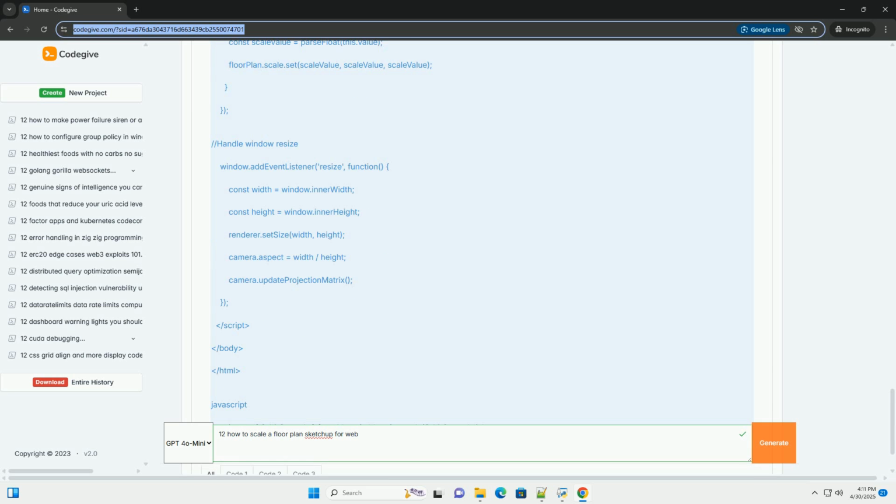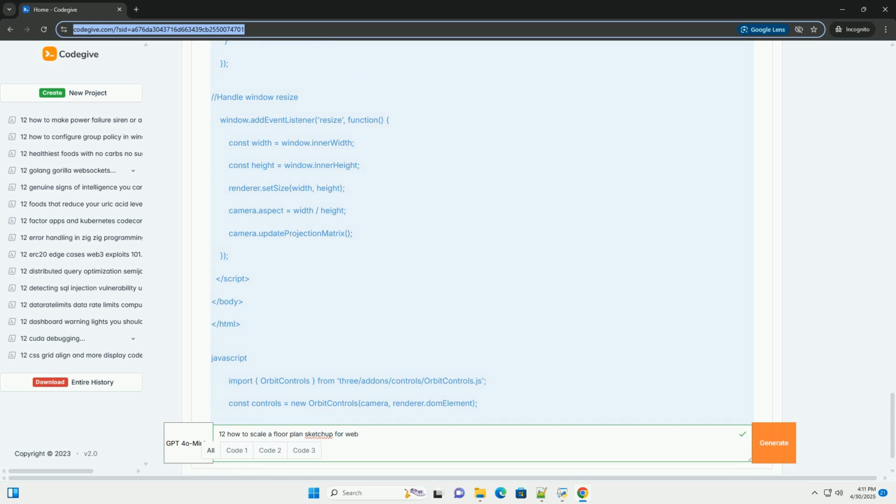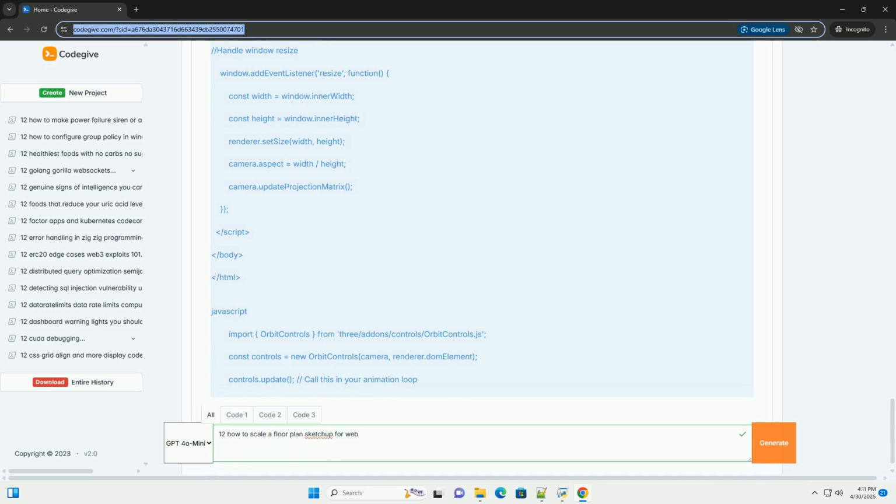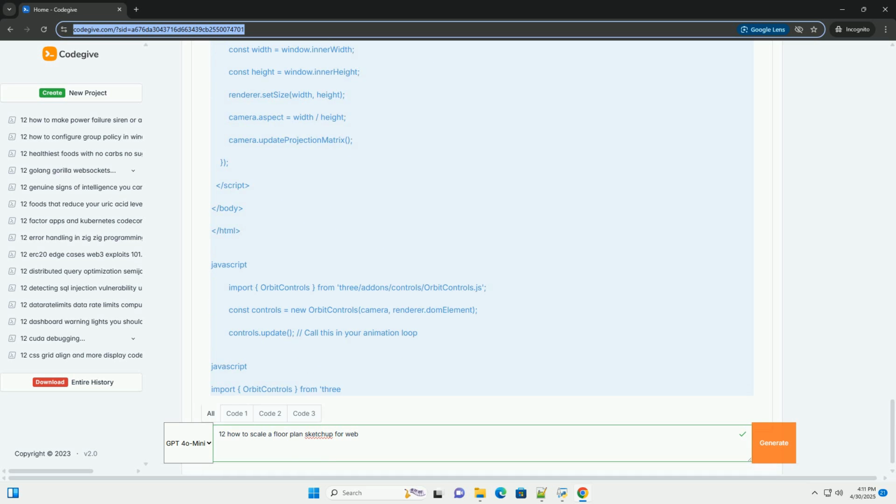Componentize, group, and layer. Components: use components for repeating elements, doors, windows, furniture. Modifying one instance of a component automatically updates all others, saving time and ensuring consistency. Groups: group related elements together, for example, all the components making up a single wall.